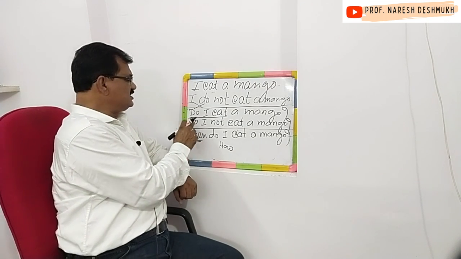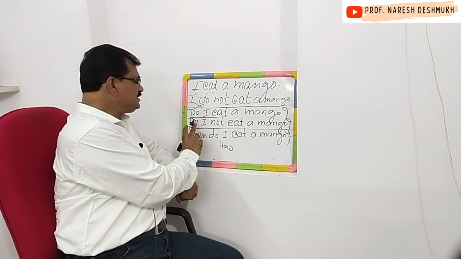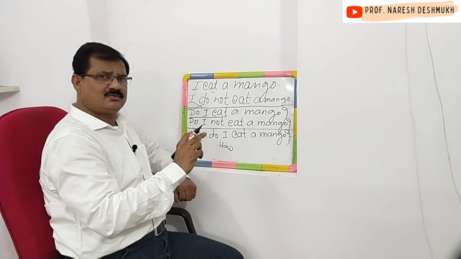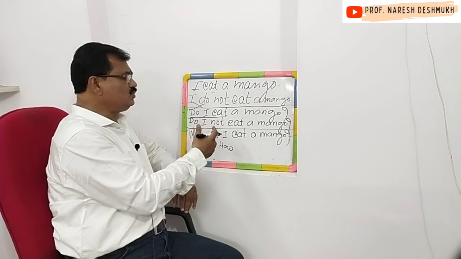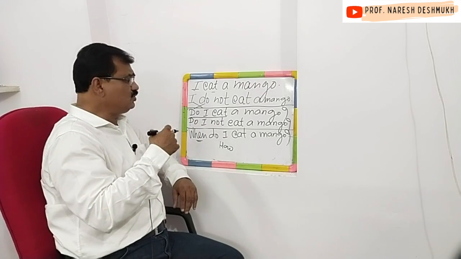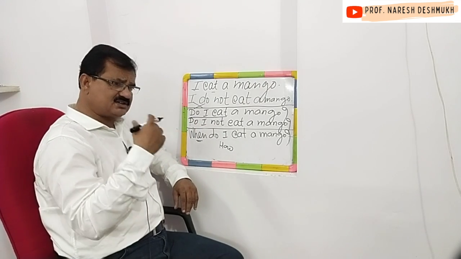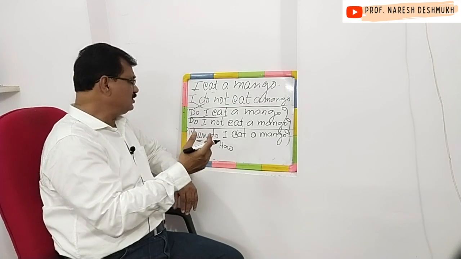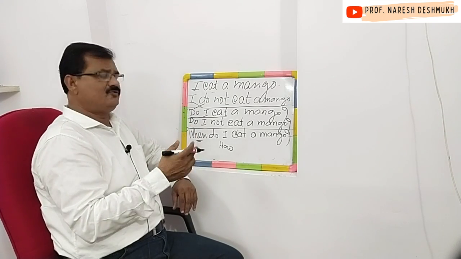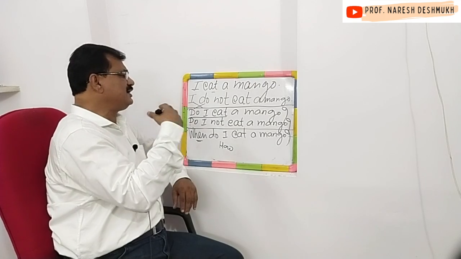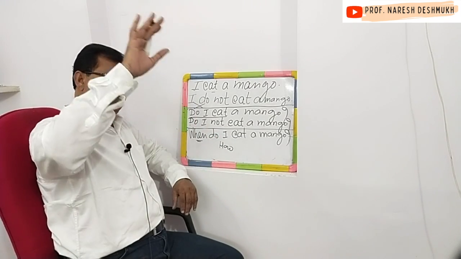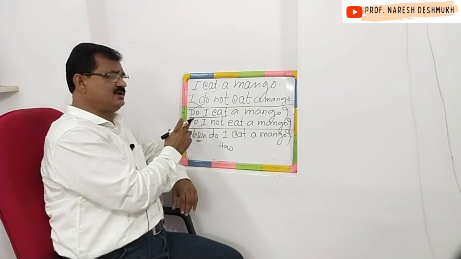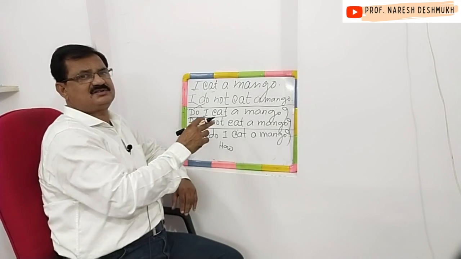Suppose I use here with whom. With whom do I eat a mango? मी आंबा कोणासोबत खातो. How do I eat a mango? मी आंबा कसा खातो. मी आंबा कोणासोबत खातो. मी आंबा केव्हा खातो. When do I eat a mango? How do I eat a mango? With whom do I eat a mango? You can construct so many sentences by using questionable words at the beginning of the sentences.